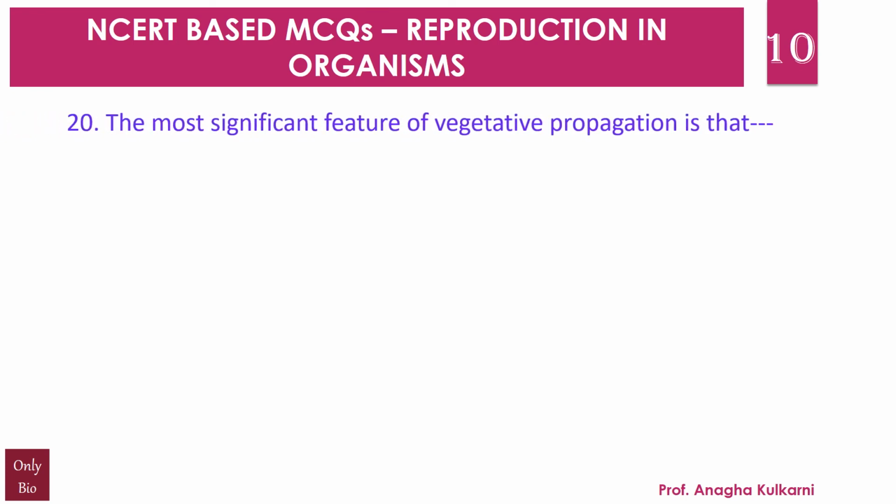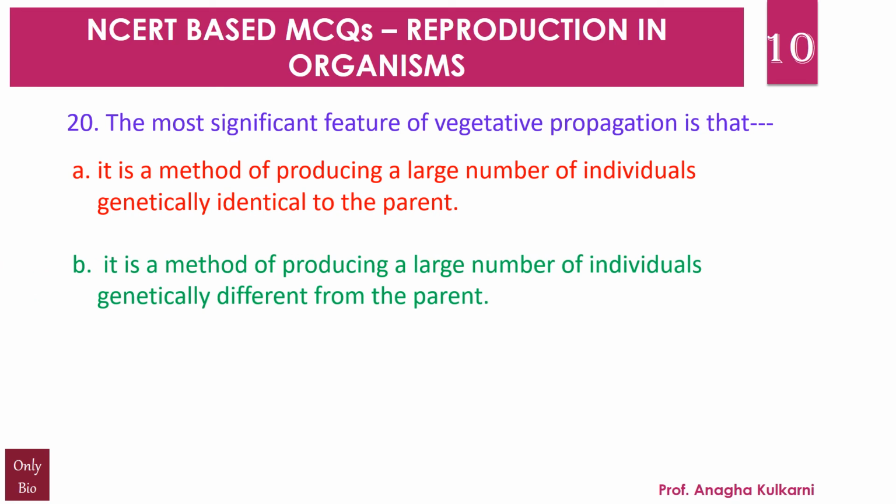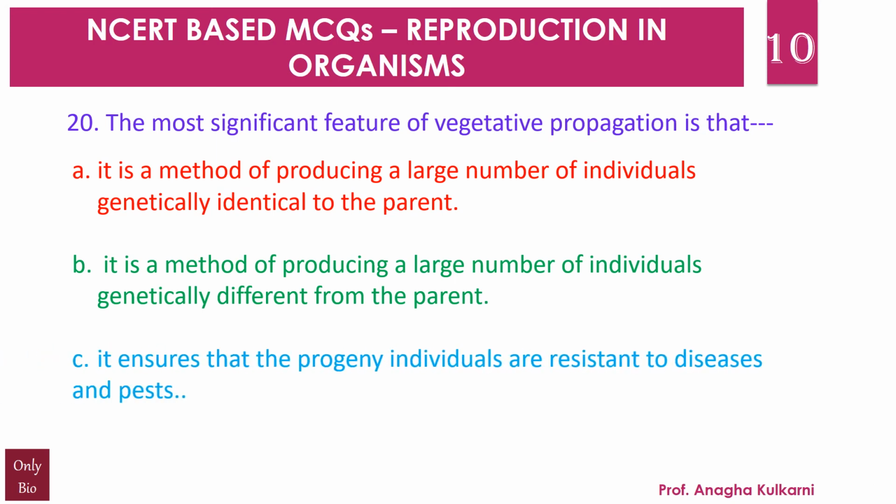Question number 20. The most significant feature of vegetative propagation is that A. It is a method of producing a large number of individuals genetically identical to the parent. B. It is a method of producing a large number of individuals genetically different from the parent. C. It ensures that the progeny individuals are resistant to diseases and pests. D. It is an age-old practice. And the correct answer for this question is A.